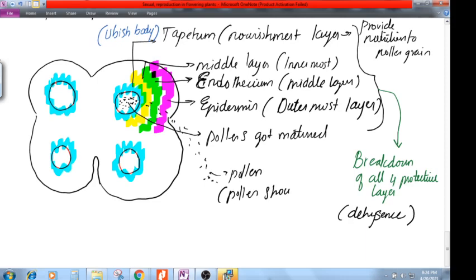You know why it is called pollen shower? Pollen will not be released one by one. It will be released at a stretch. Whatever the number of pollens, hundreds and thousands and millions of pollens, all the pollens will come out of it, break all the protective layers, and come out from the pollen grains as a shower.